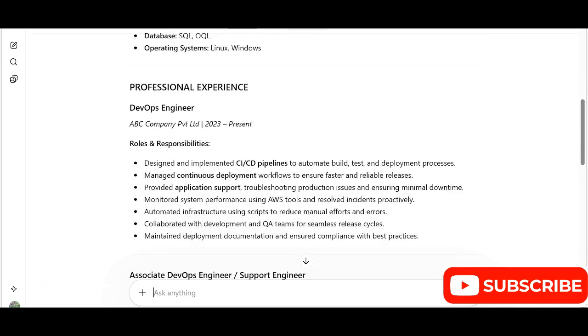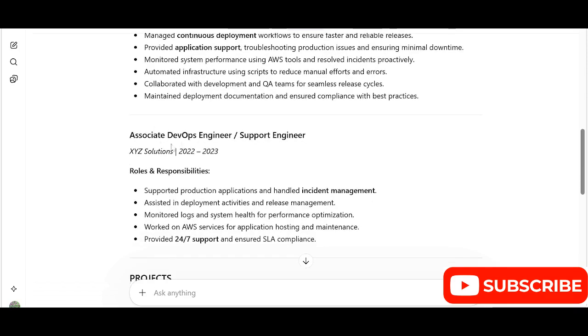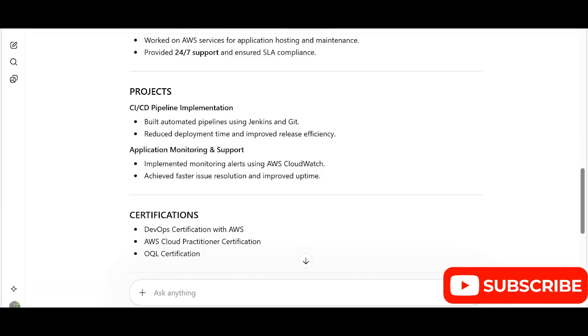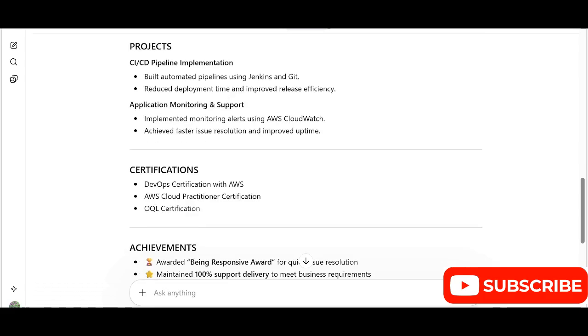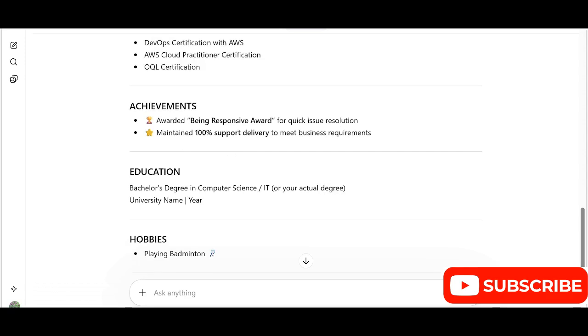Professional experience, like ABC company from this time to this time, role and responsibilities. Here you can see associate DevOps engineer, project, CI/CD pipeline implementation, and the certification which I have mentioned there. Achievement also: awarded being responsive award for quick issue resolution and maintaining 100% support delivery to meet the business requirements.